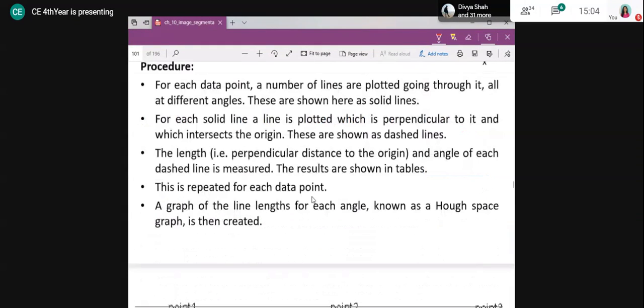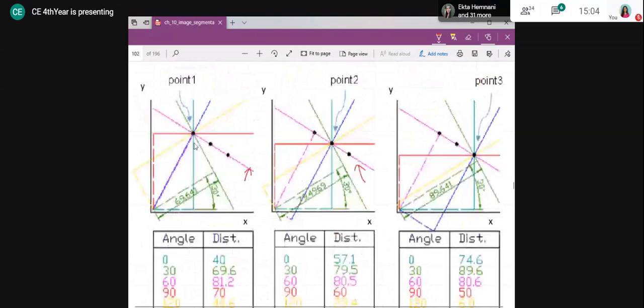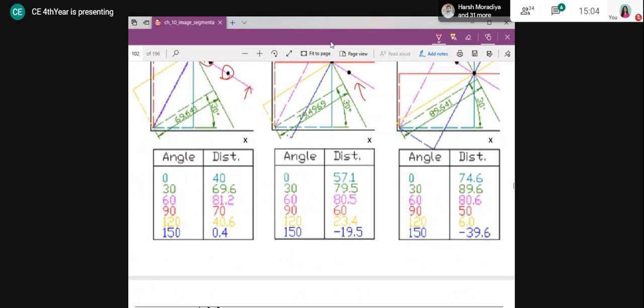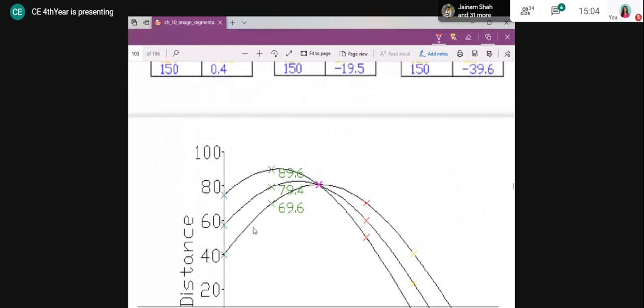That's why, if I draw a curve for all the lines passing through each point, this is the curve for point 1, this is for point 2, and this is the curve for point 3, and they will intersect at a point.